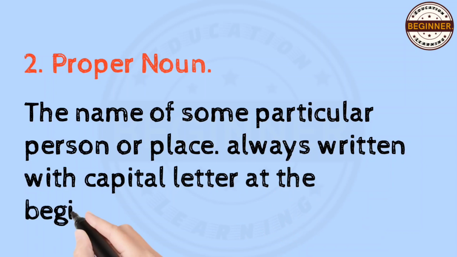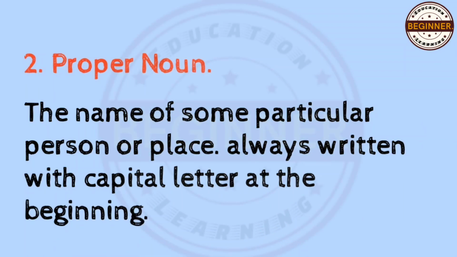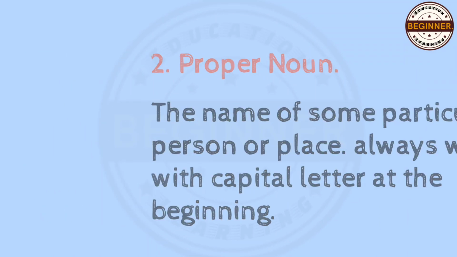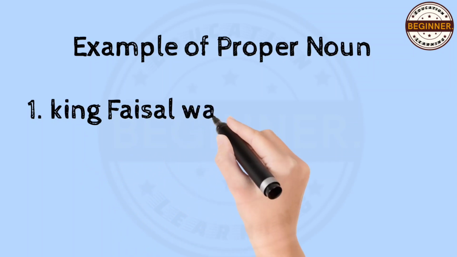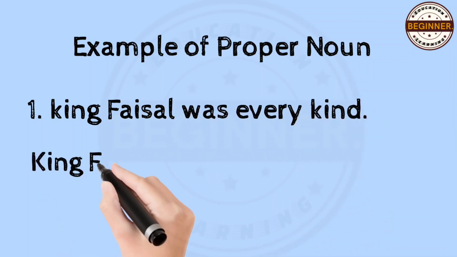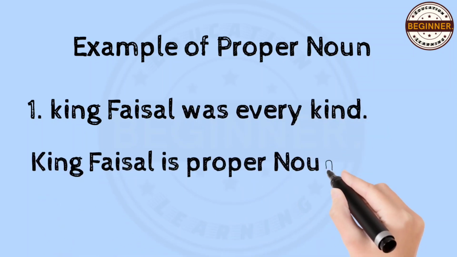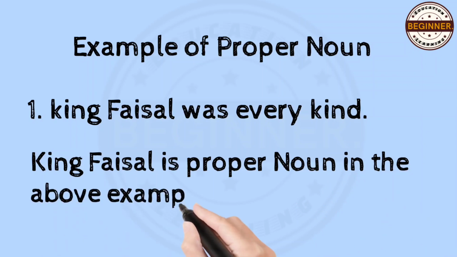Proper nouns are always written with a capital letter at the beginning. Dear students, let's consult an example of a proper noun in a sentence. King Faisal was very kind. Here King Faisal is proper noun.